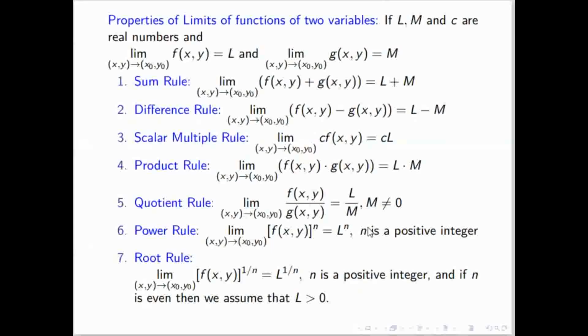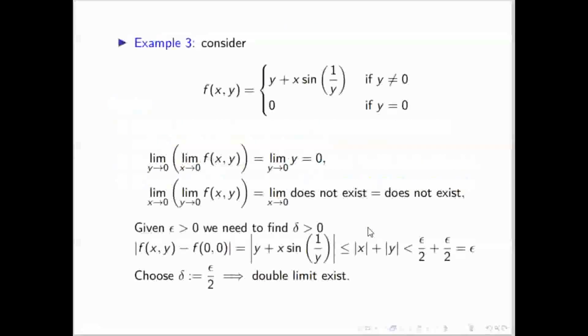So here are some properties of limits. Sir, in that repeated limit part, we have to check both, like first x tending to 0, then y tending to 0, both sides we have to check. Yes, you have to check both, and both should exist and not be equal. If both are not equal, then you will say that the limit does not exist for this function. If they are not existing, we cannot say whether it is equal or not. That means the repeated limits must exist and not be equal. Then we will say that the limit does not exist.